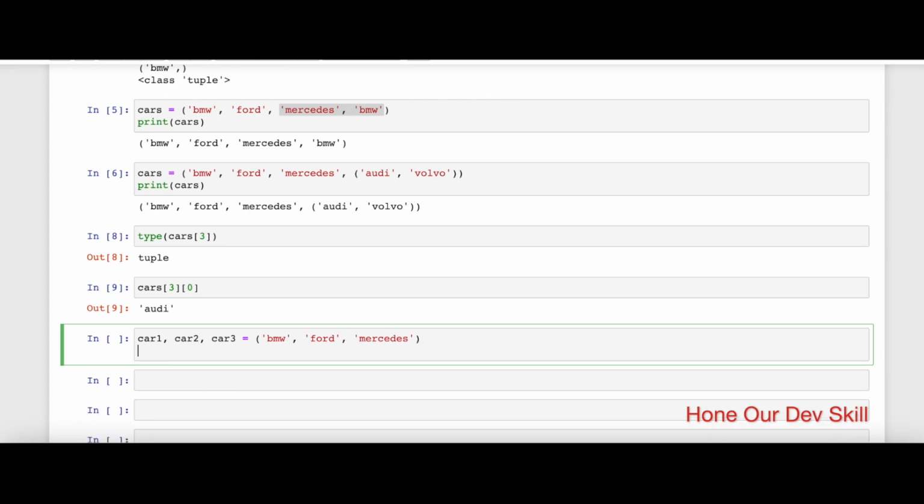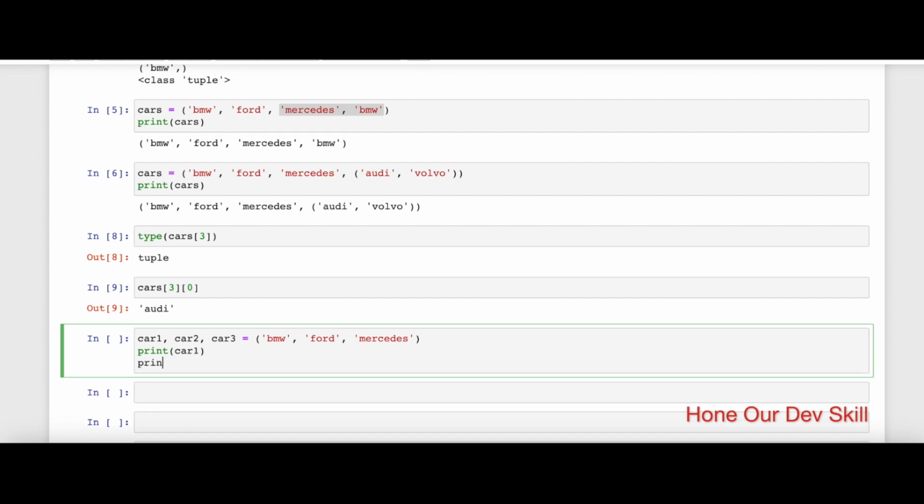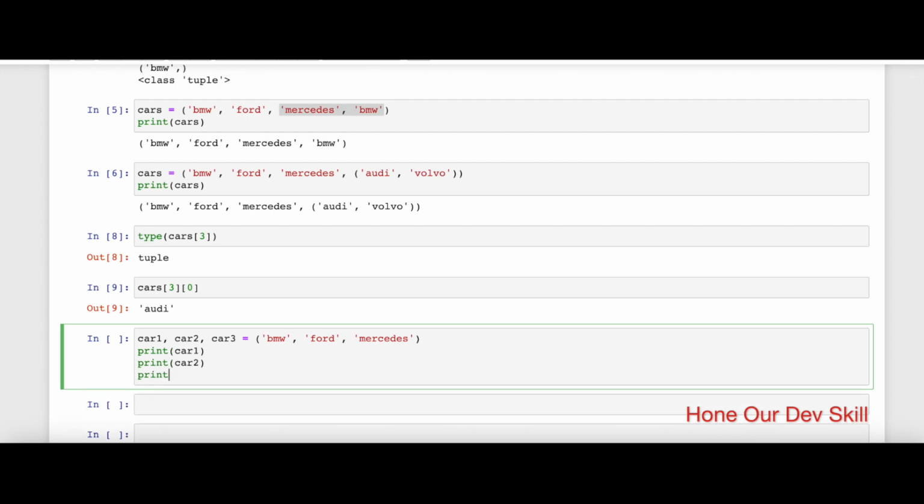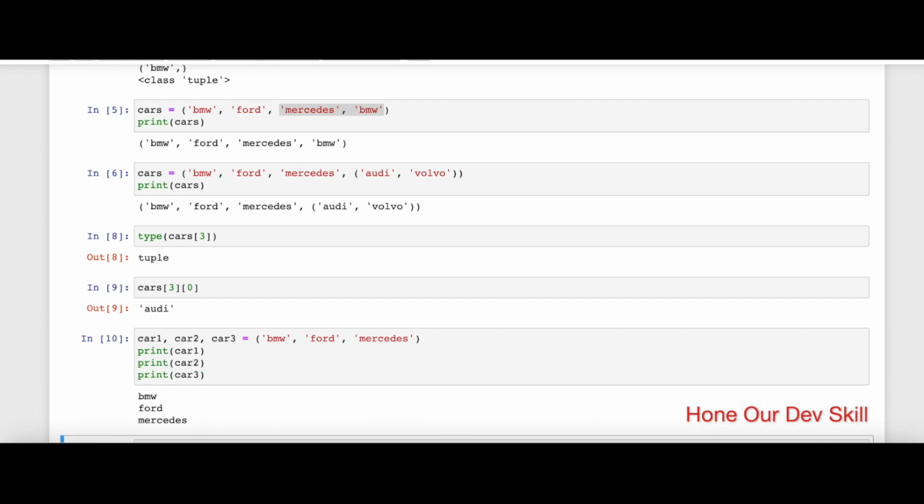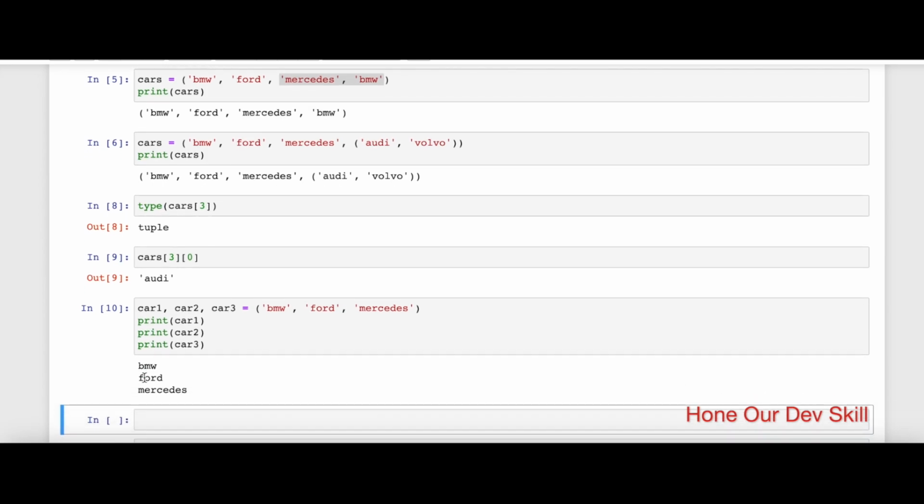So if I print car 1, and then print car 2 and then print car 3, it completely destructures the individual items and assigns that particular value to each variable. So destructuring is perfectly allowed.